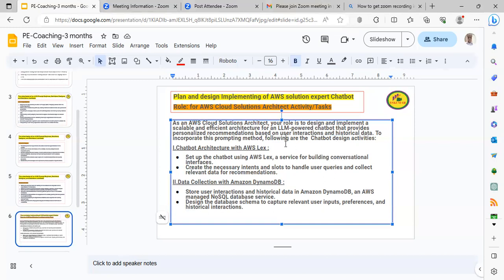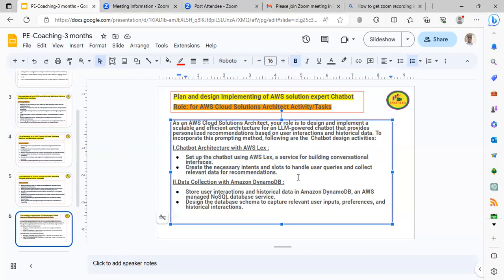So now let us go to the activities. What is the first activity? Chatbot architecture with AWS Lex. Set up the chatbot using AWS Lex, a service for building conversational interfaces. If you see any chatbot in the banking sector or hospital area, the bot will be standing there and interacting through the interfaces. Those interfaces we are going to build through the Lex service here in AWS.